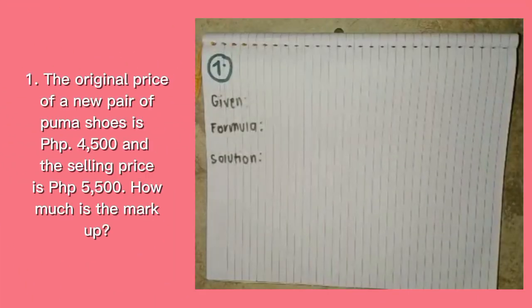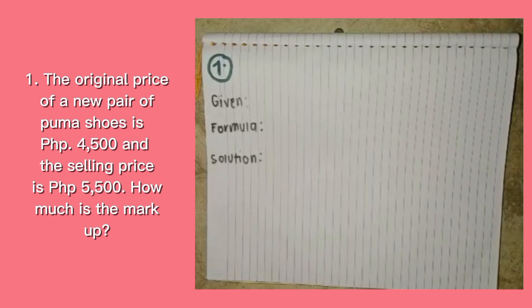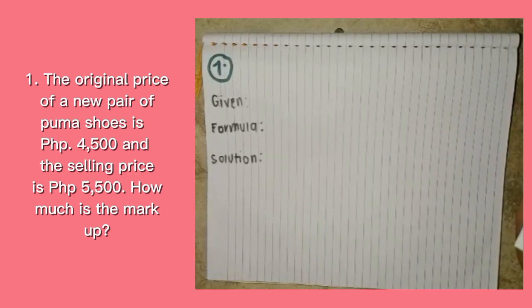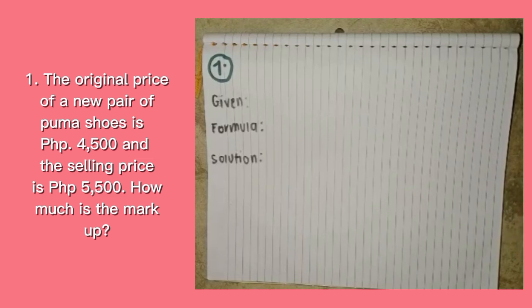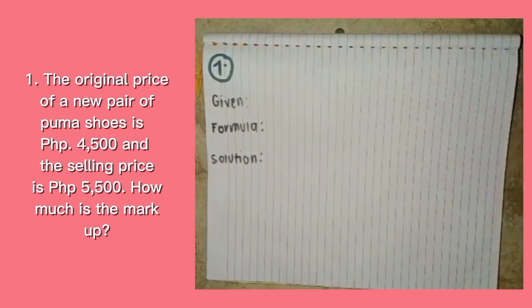So now let's proceed to the example number one for the markup. The problem is: the original price of a new pair of Puma shoes is 4,500 pesos and the selling price is 5,500 pesos. How much is the markup? So in the problem, we are going to find the markup. But first, let's find the given.